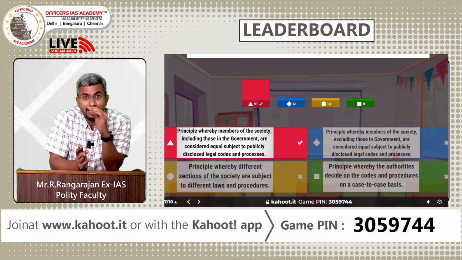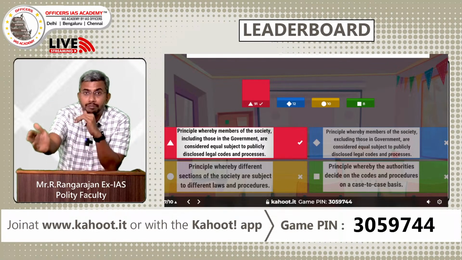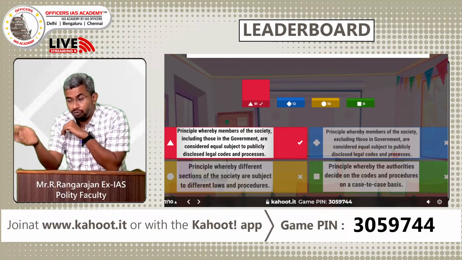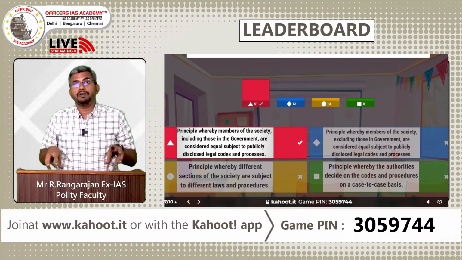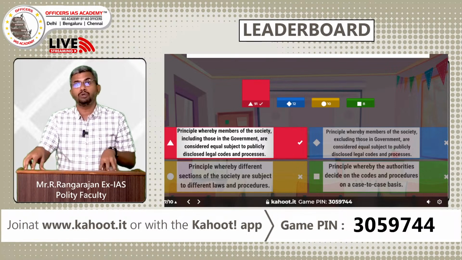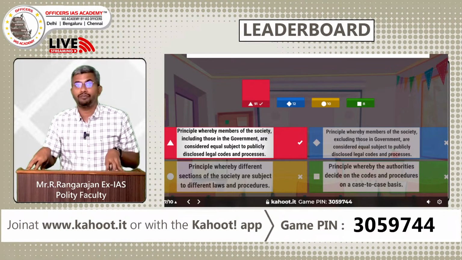In terms of equality before law, what are the 3 principles of Dicey's rule of law? First, no man is punished unless he has committed an offense and has been given a fair trial. The second, in terms of equality before law, everybody is equal before law. That is what the first statement reflects. Guys, in fact, the 4th statement is rule by law, where the people in power will decide on a case-by-case basis what to do. Right? So that is rule by law, not rule of law.